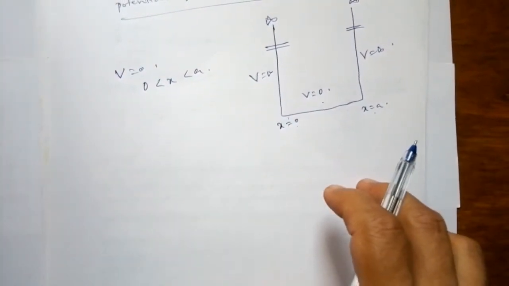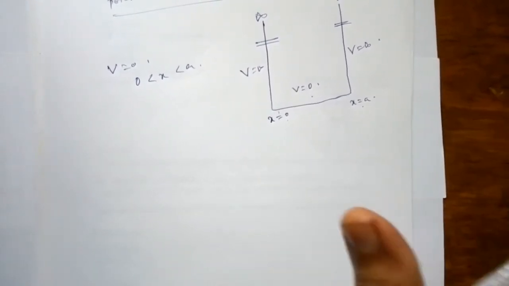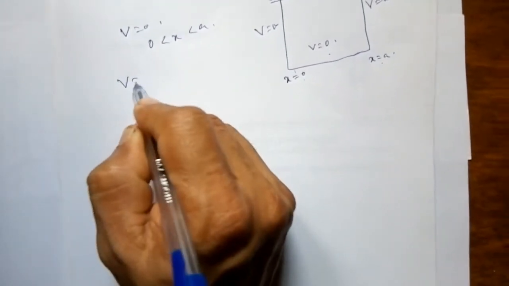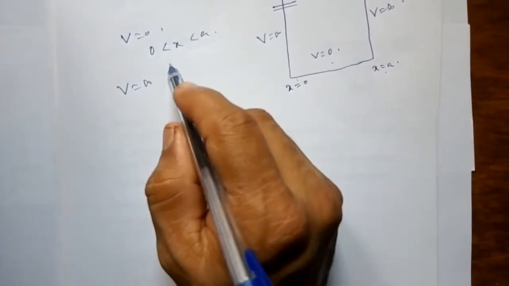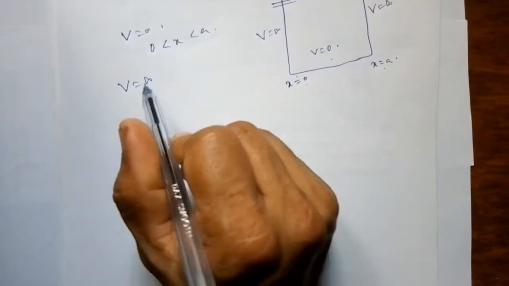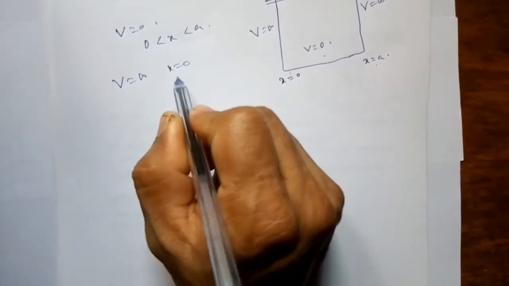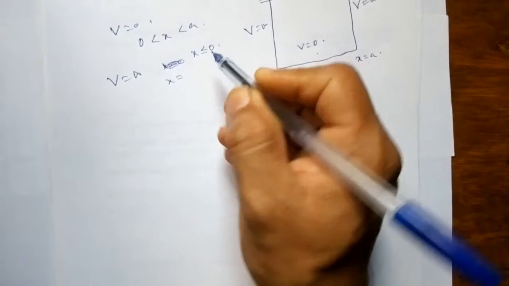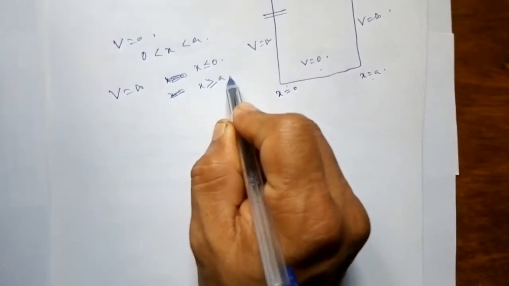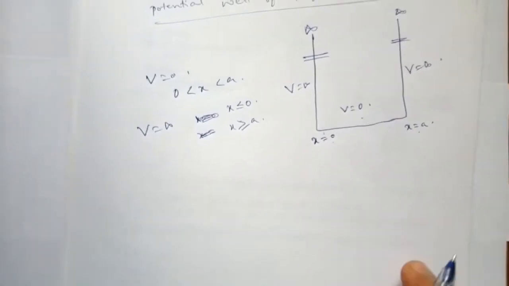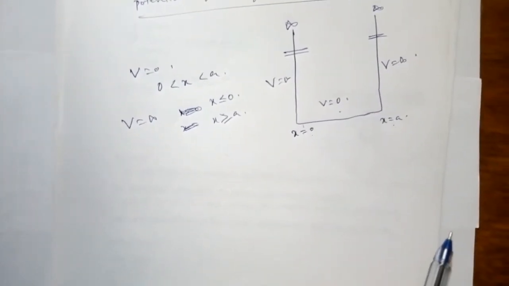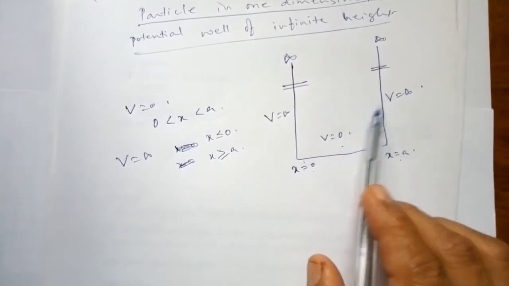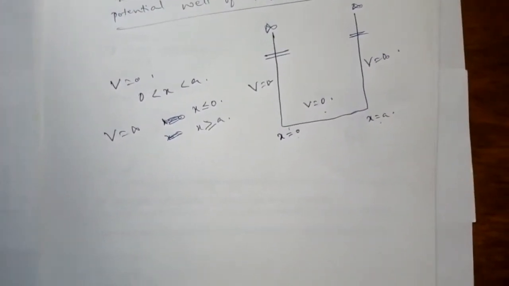But V is equal to infinity outside the box, for x less than or equal to 0 and x greater than or equal to A, which means the particle cannot be found outside the box.